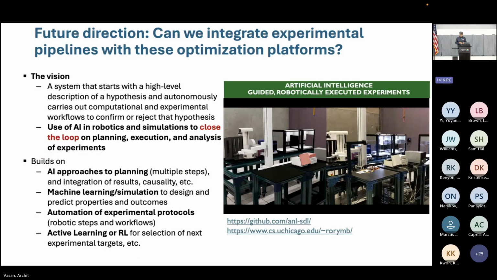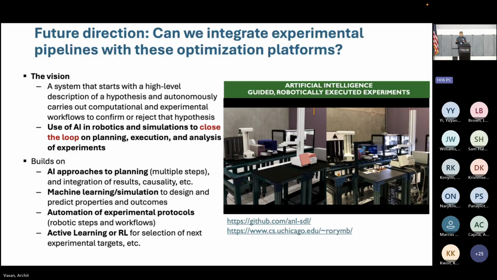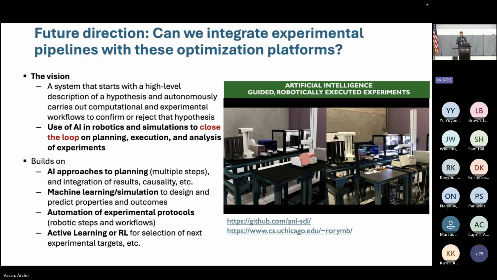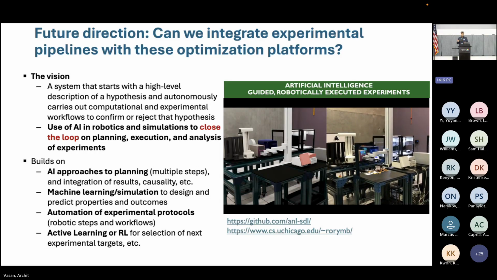And so the future direction is taking this entire automated platform, where we use these reasoning agents to design these biologics, and integrating it into the automated lab infrastructure that we have at Argonne. Essentially, we design those biologics and we can ask the automated experimental lab to validate them experimentally. And then we can also integrate this experimental evidence back into the design platform.